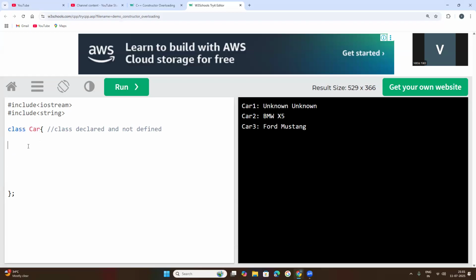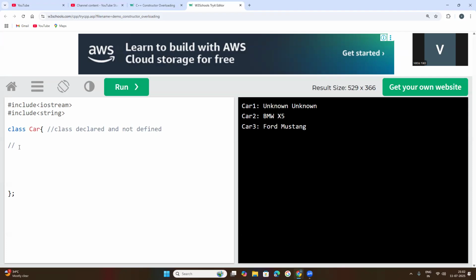Now, we will create some variables. Two forward slashes indicate a single-line comment. Single-line comment means that line of statement will not be read or executed by your C++ compiler.